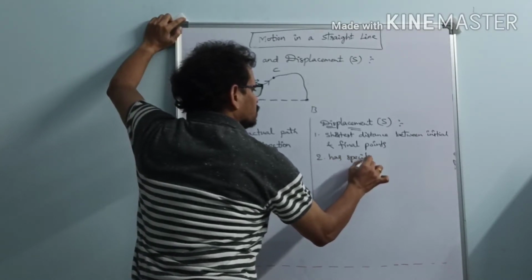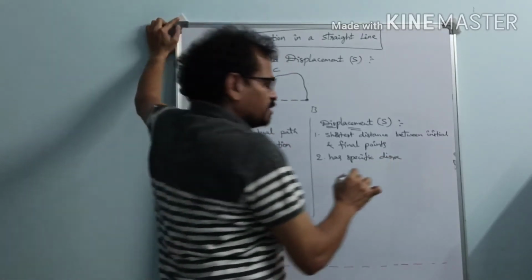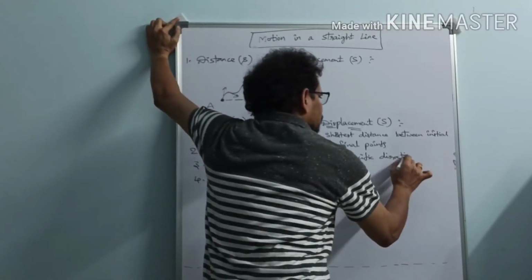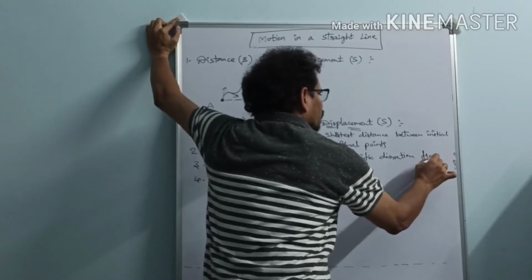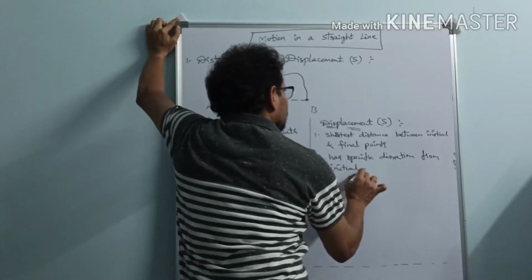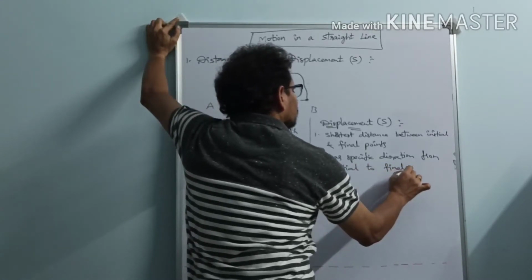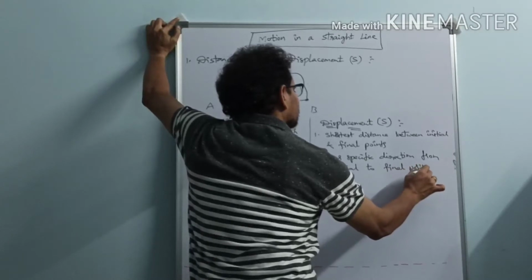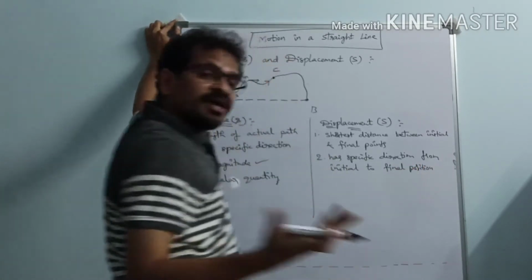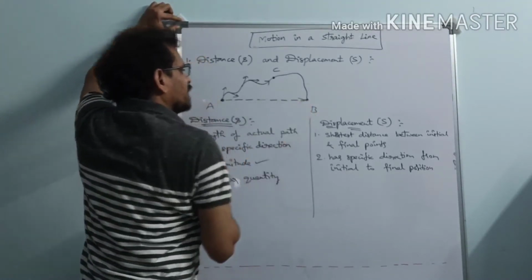It has a specific direction. From where? From the initial to the final position, a specific direction from initial to final position. So in this way, the direction is in this way. You can put an arrow mark here like this.